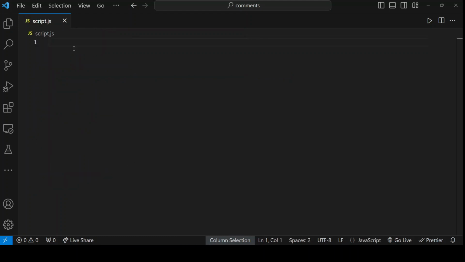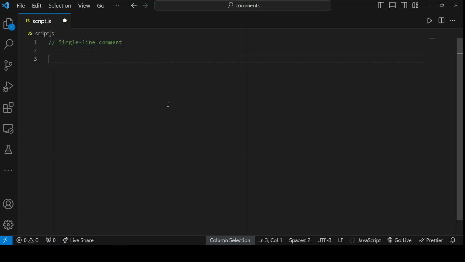Commenting in JavaScript is done the same way as in Java, C, C++, C#, PHP. So many languages, including JavaScript, use the same way of commenting, which is this one. A double slash is used for a single line comment. So now the first line is commented. It's a single line comment.